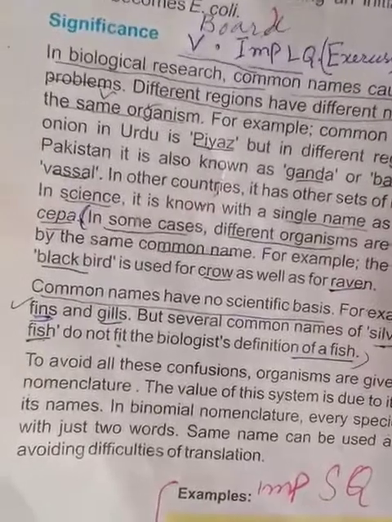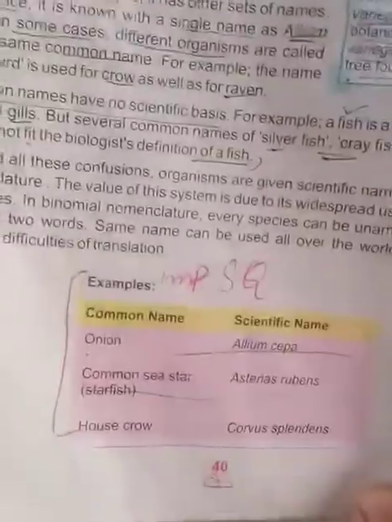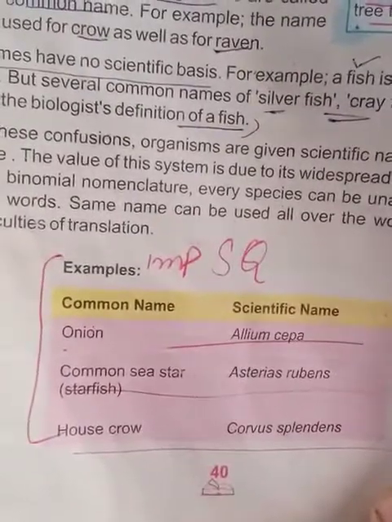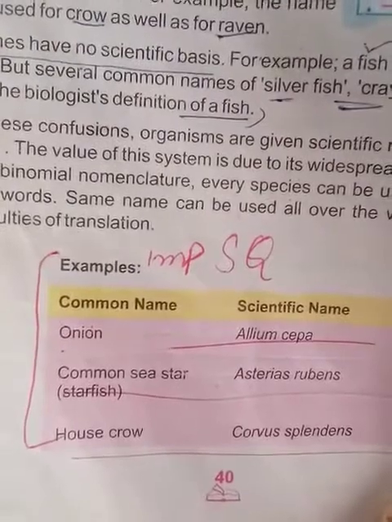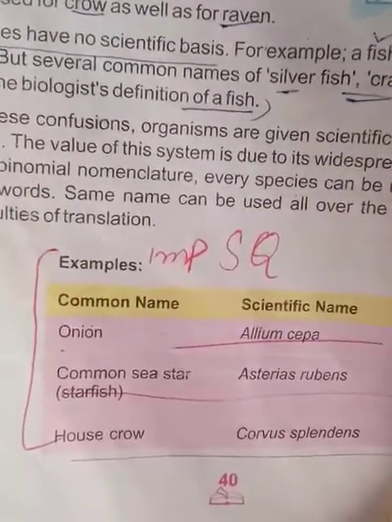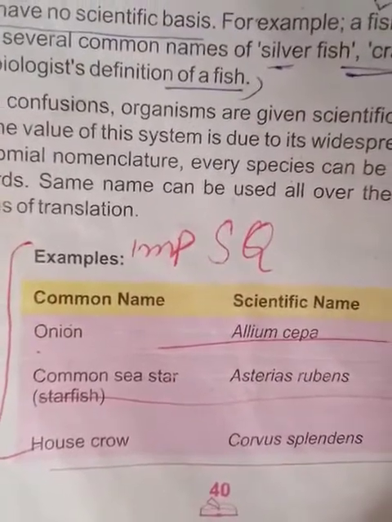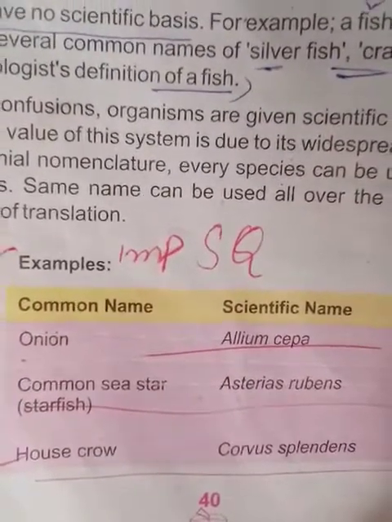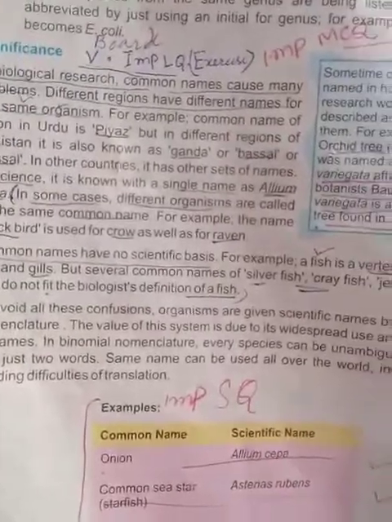So to avoid all these confusions, organisms are given scientific names using binomial nomenclature. Here is a list of these scientific names. Onion is Allium cepa. The common sea star, the starfish, has the scientific name Asterias rubens, while the house crow has the scientific name Corvus splendens. This is all about the significance or importance of binomial nomenclature.